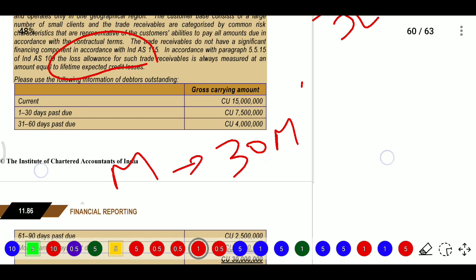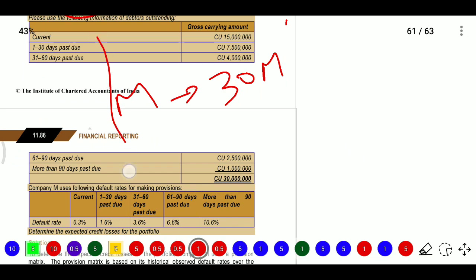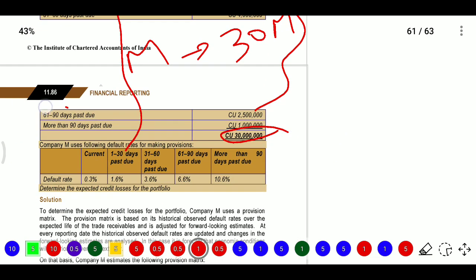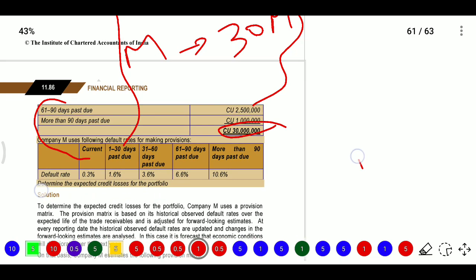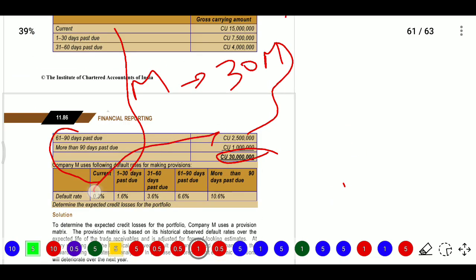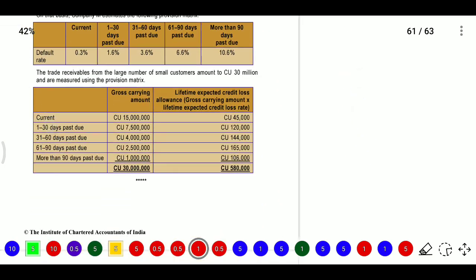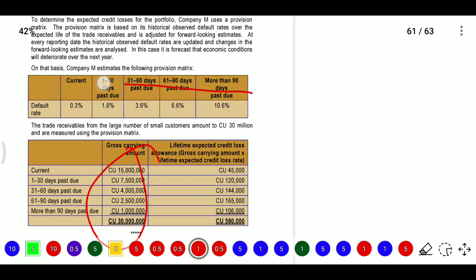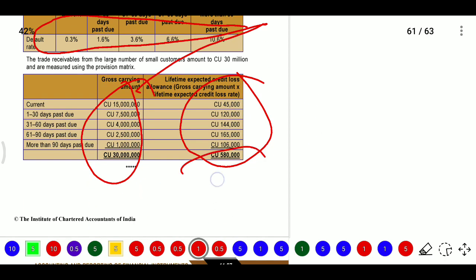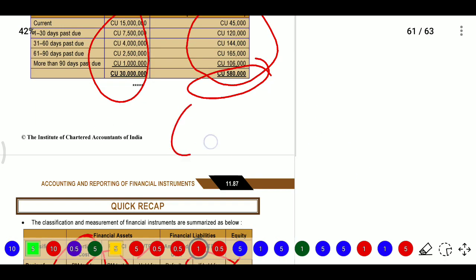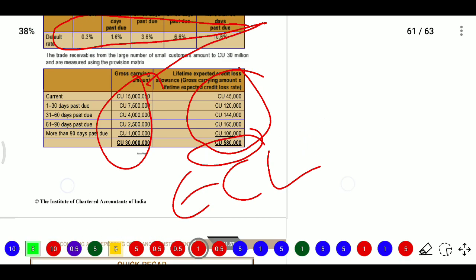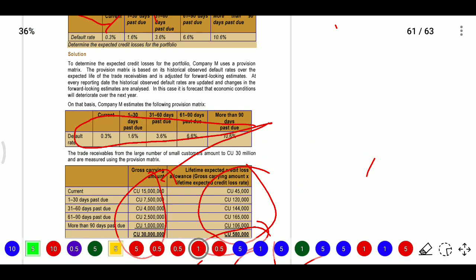Currently they provide different time periods and different amounts, which total 30 lakhs. For different periods, default rates were provided. So we simply multiply the amount by the rate, and on this gross amount we get the loss amount, 5,80,000, the expected credit loss. That is this class.